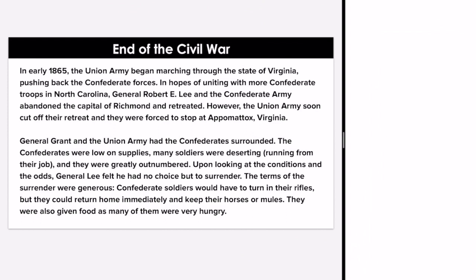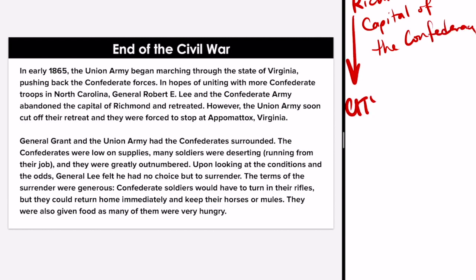So Richmond, it sounds like, well, according to the text, it is the capital. So Richmond equals the capital of the Confederacy. Now, Richmond is a city. Now we need to figure out the state. So let's try and figure that out.